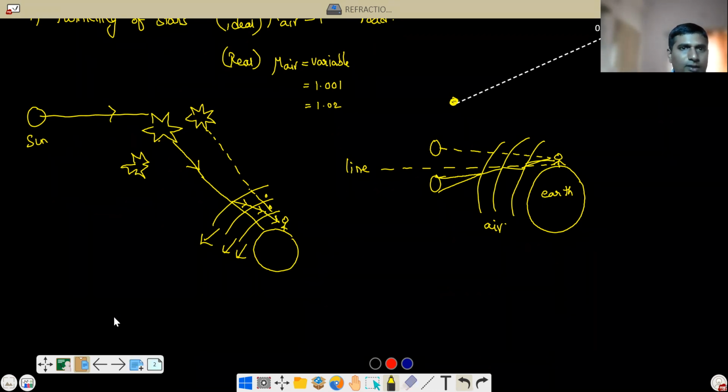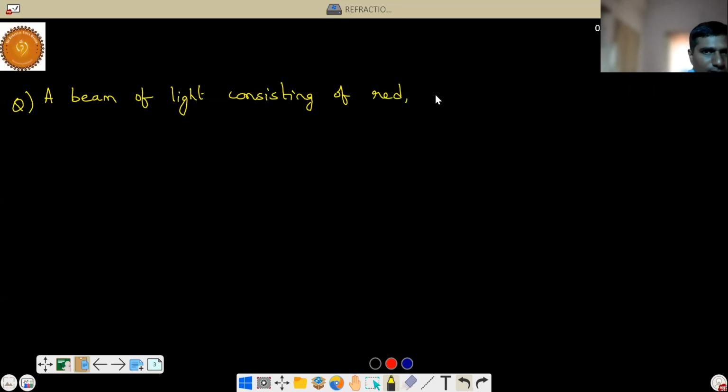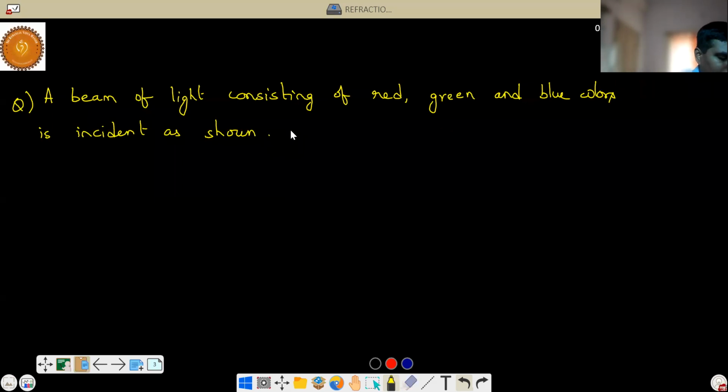That is one problem. A beam of light consisting of red, green, and blue colors is incident as shown. Which color comes out?